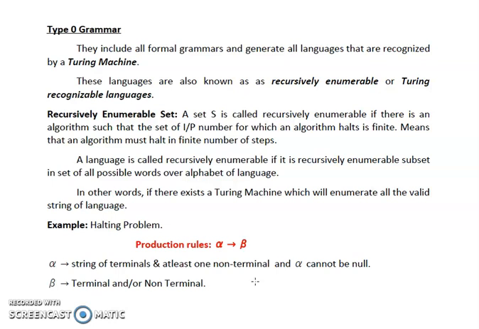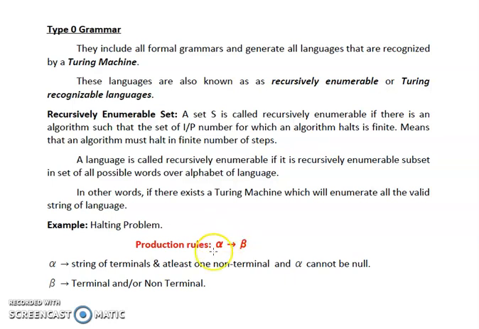and non-terminals. So from the production rule, we have understood that for type 0 grammar, on the left hand side, we can have a string which can be a combination of terminals or non-terminals or terminals and non-terminals. Means we can have a string which is a combination of terminals, non-terminals and a combination of terminal and non-terminal taken together.